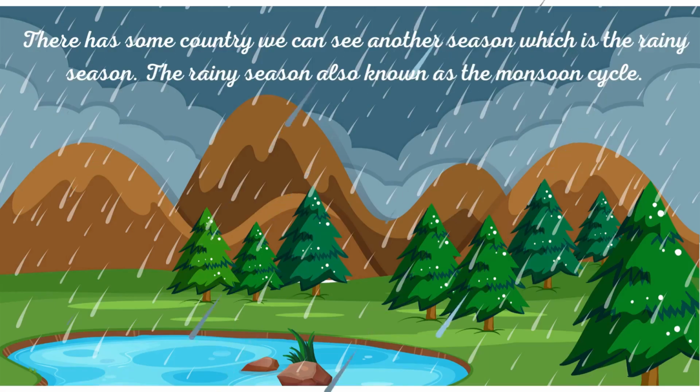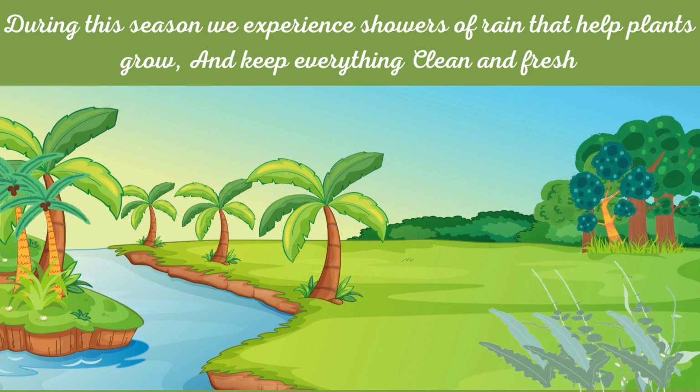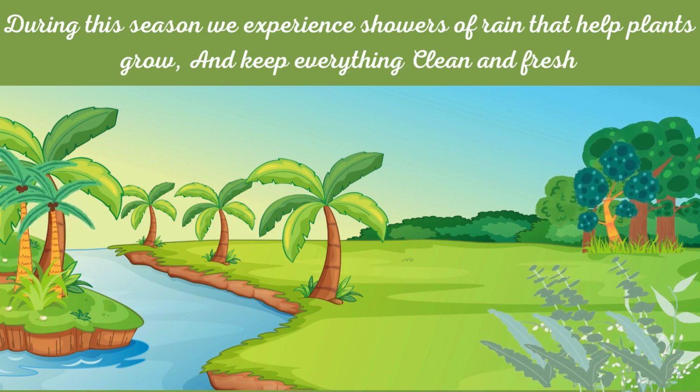In some countries we can see another season, which is called the rainy season. The rainy season is also known as the monsoon cycle. During this season we experience showers of rain that help plants grow and keep everything clean and fresh.